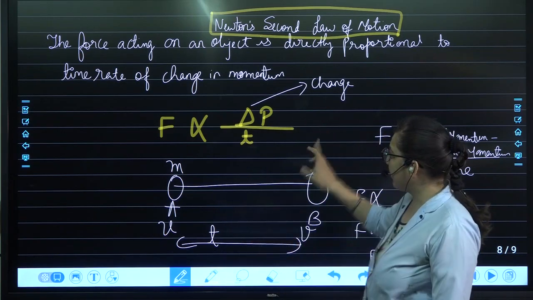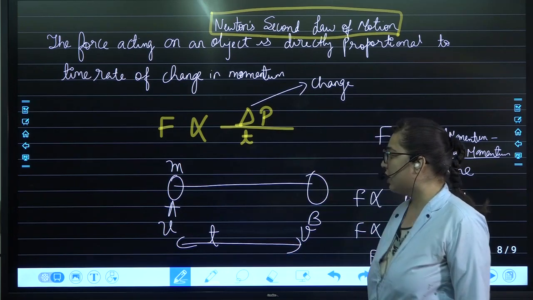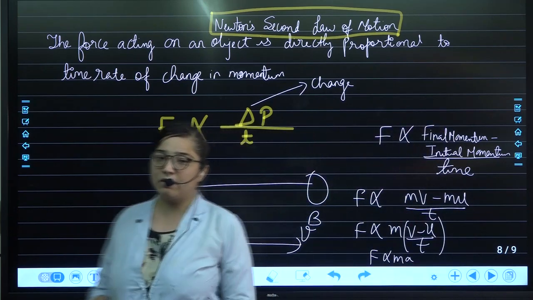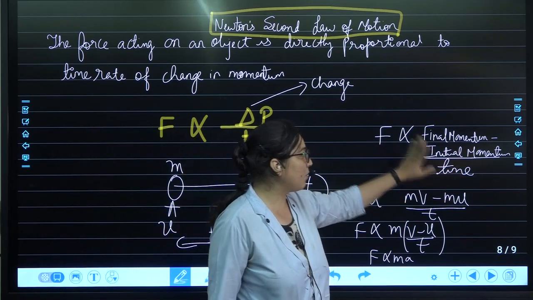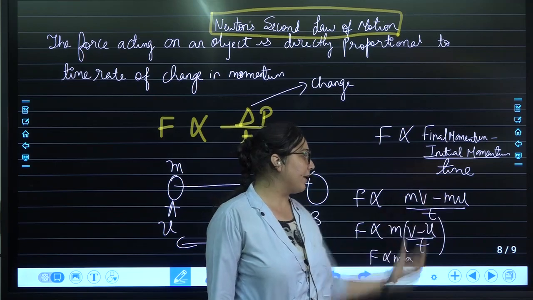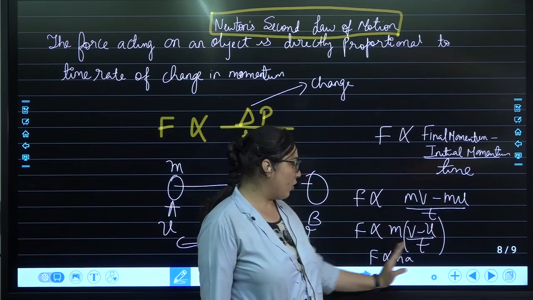Okay, so F is delta P by T. What is delta over here? Change. So here we assumed one particular way by which force is final momentum minus initial momentum upon time, m into v minus mu by t. Take m common out. What will you get?